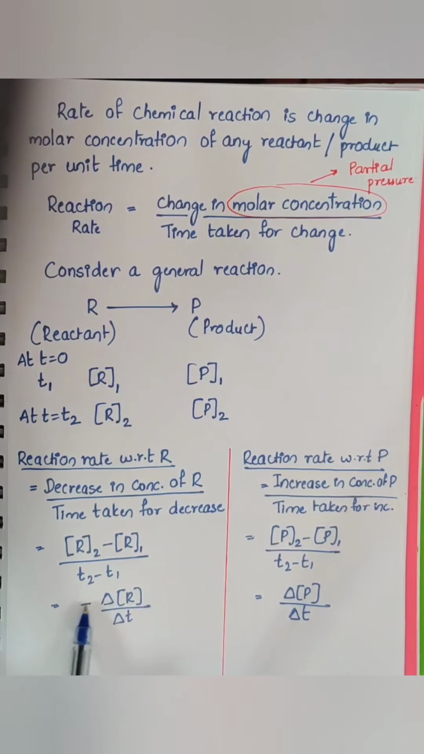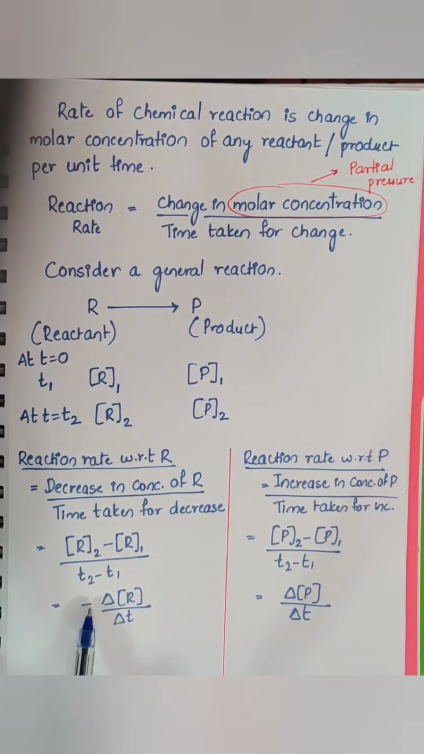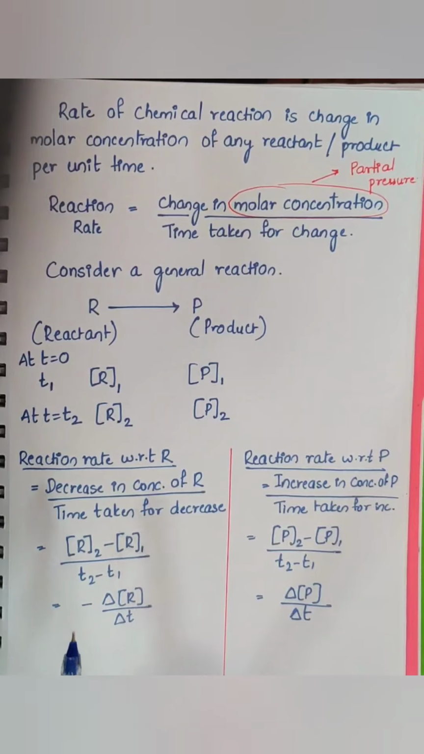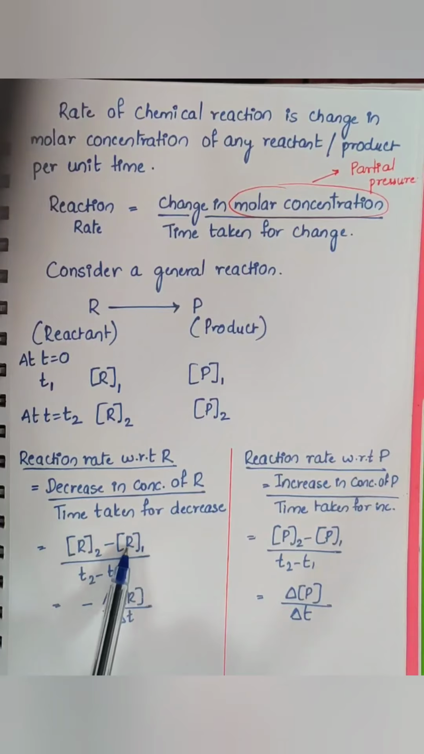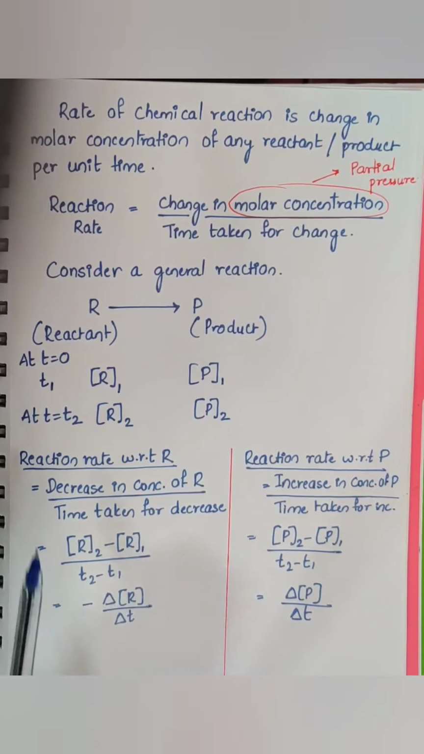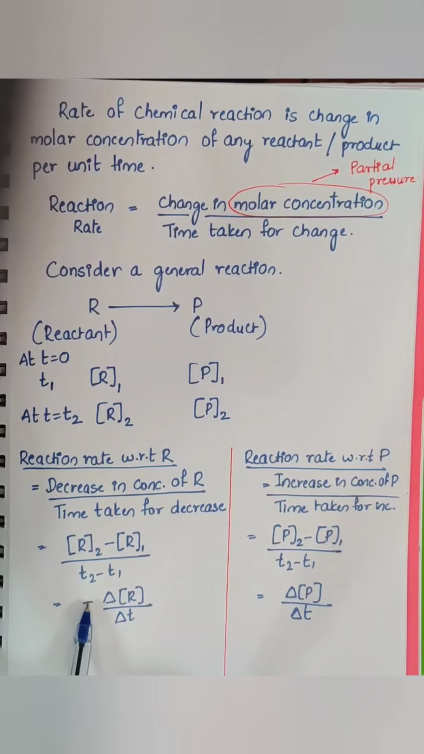So I have put a negative sign here. Why? As the reaction proceeds, the concentration of the reactant goes on decreasing, we all know. So R2 will always be less than R1, and R2 minus R1 will be negative. We all know that rate will not be negative, so the reaction rate will neither be negative. In order to make the rate positive, I write a minus sign, because this change delta R will always be negative. Negative into negative will give you a positive rate. So the negative sign is written over delta T.